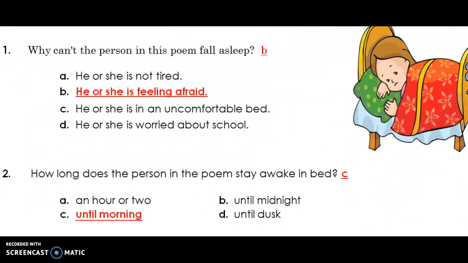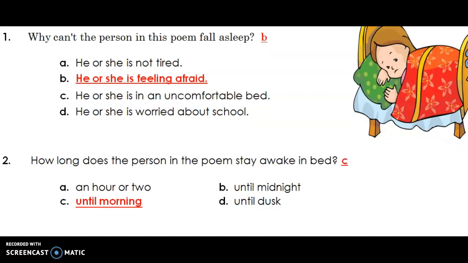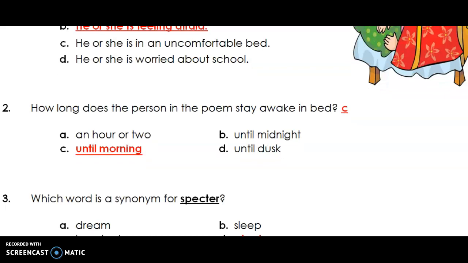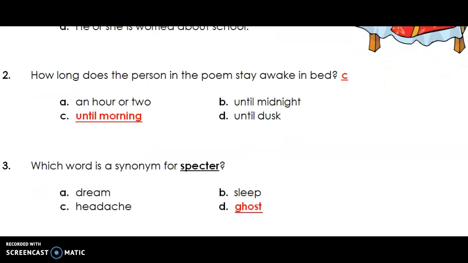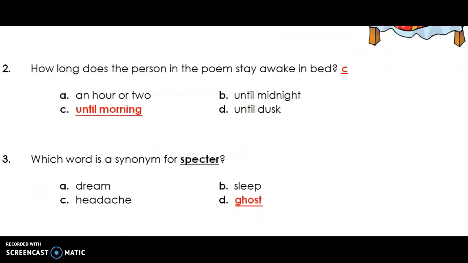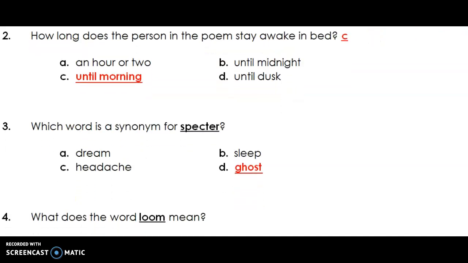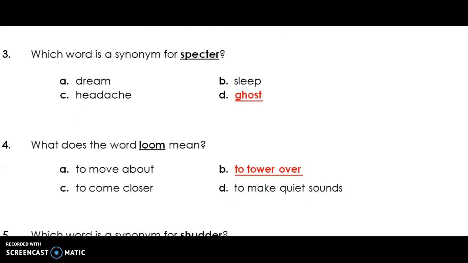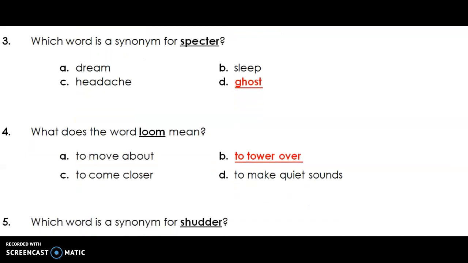When we eliminate all the incorrect answers, that is tired or uncomfortable or worried about school, we come to the answer that the child is feeling afraid. That is option B. How long does the person in the poem stay awake in the bed? The answer is until morning, because we look at the context that the sunbeam had fallen on the window and that is only when the child went to sleep. Which word is a synonym of spectre? That means similar meaning. The word is ghost.